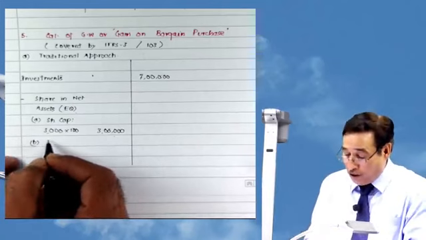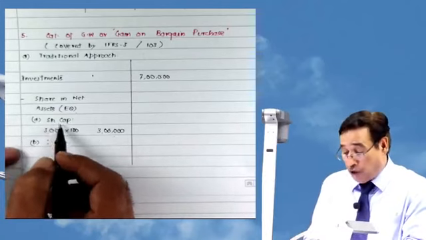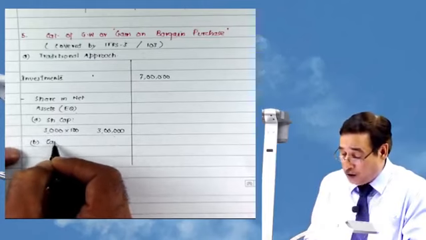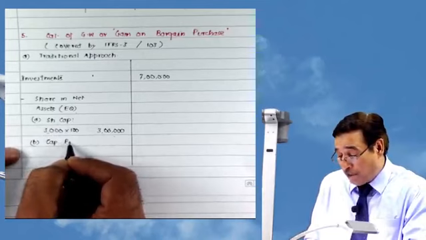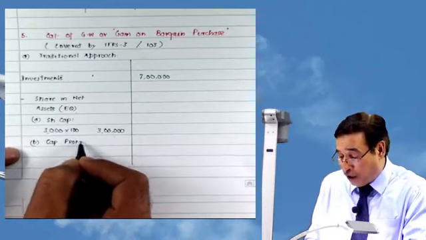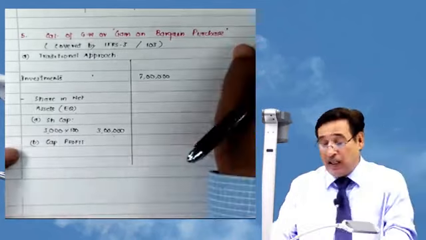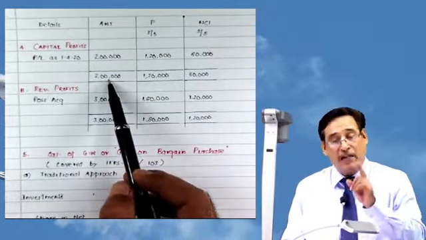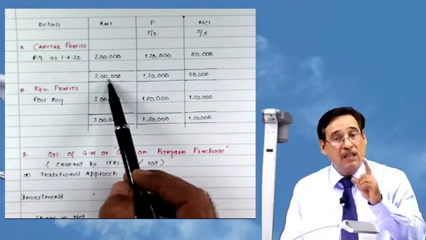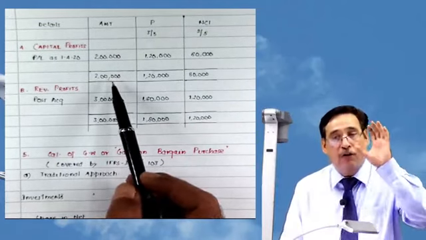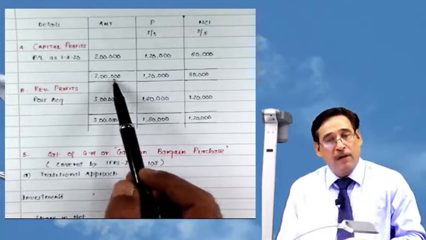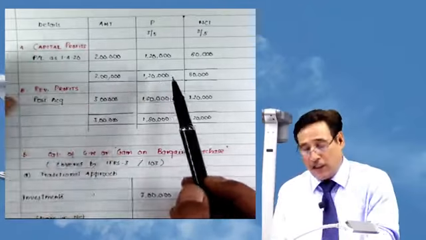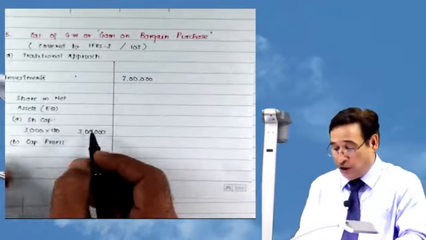So now I will write: one, we acquired share capital and we also acquired some capital profits. Capital profits indirectly means equity on the date of acquisition. In this table, we have written 2 lakhs. This 2 lakh is nothing but the equity on the date of control, on the date of acquisition. Correct? Out of this 2 lakh, your share is 1 lakh 20. So you are going to write here your share 1 lakh 20.